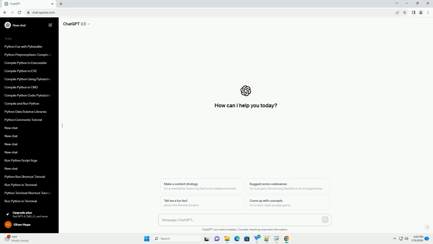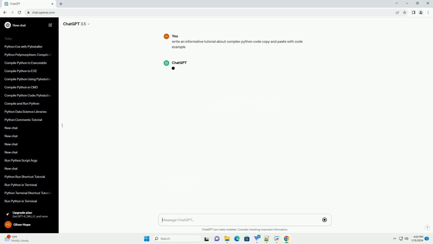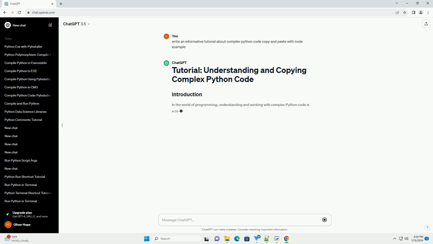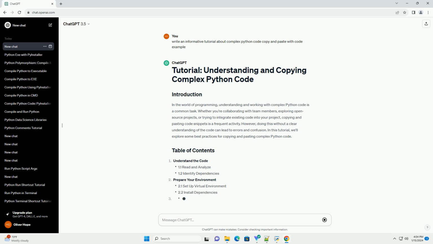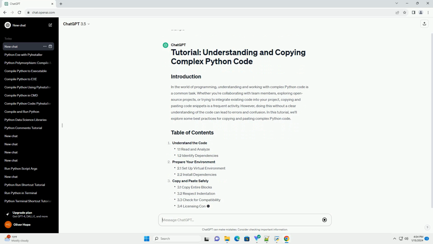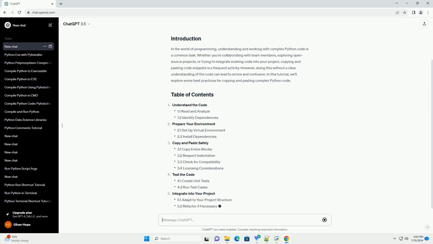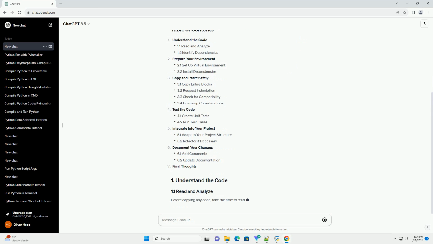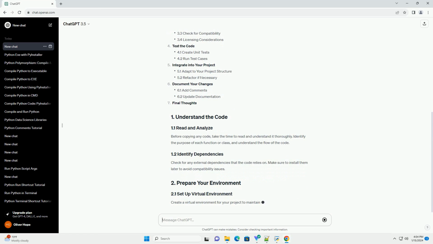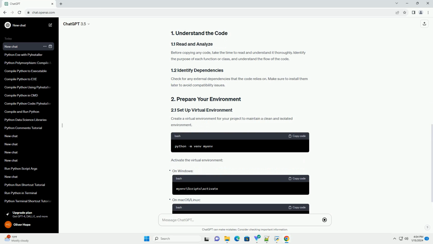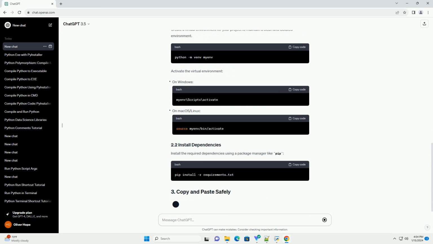In the world of programming, understanding and working with complex Python code is a common task. Whether you're collaborating with team members, exploring open source projects, or trying to integrate existing code into your project, copying and pasting code snippets is a frequent activity. However, doing this without a clear understanding of the code can lead to errors and confusion. In this tutorial, we'll explore some best practices for copying and pasting complex Python code.